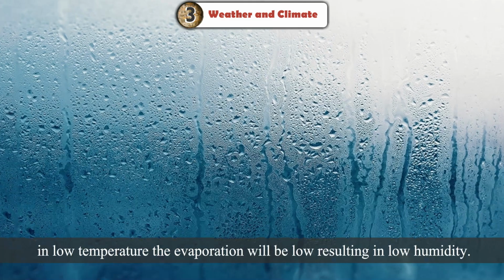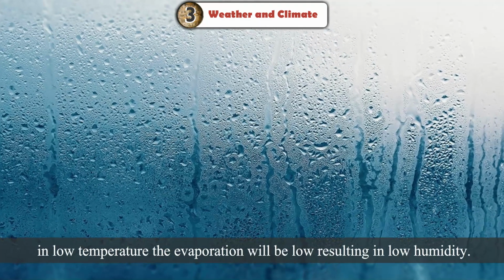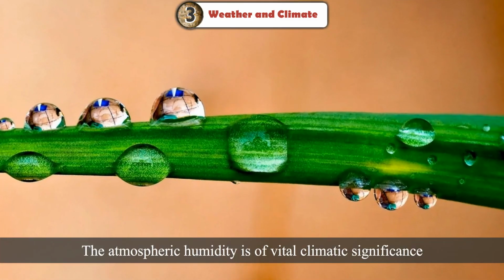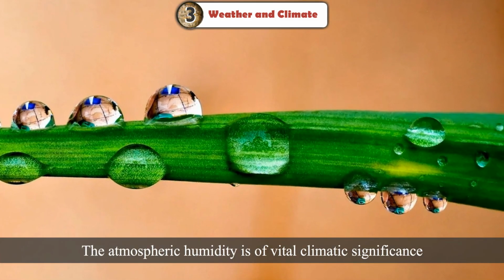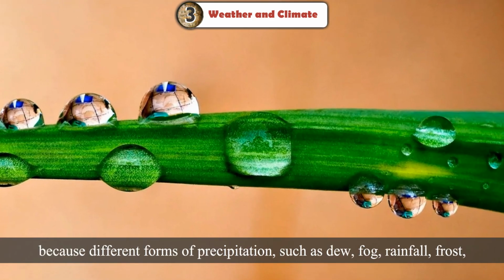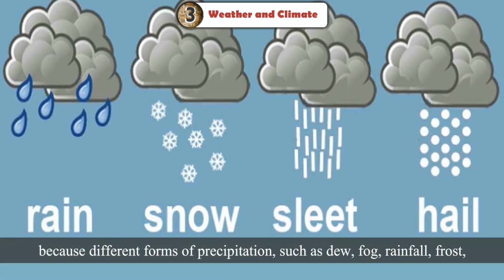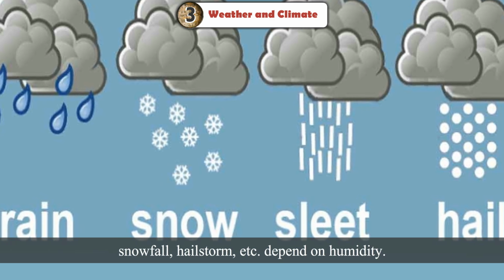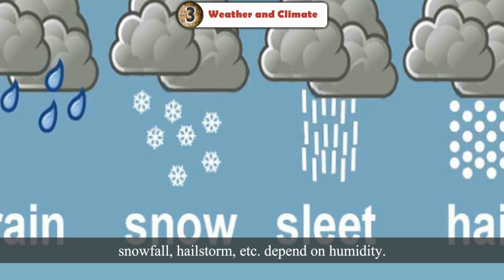On the other hand, in low temperature, the evaporation will be low, resulting in low humidity. The atmospheric humidity is of vital climatic significance because different forms of precipitation such as dew, fog, rainfall, frost, snowfall, hailstorm, etc. depend on humidity.